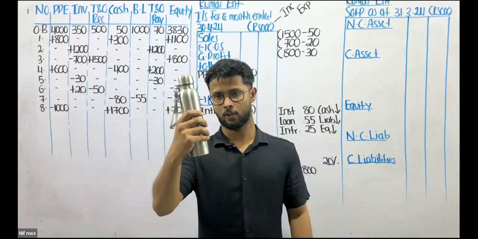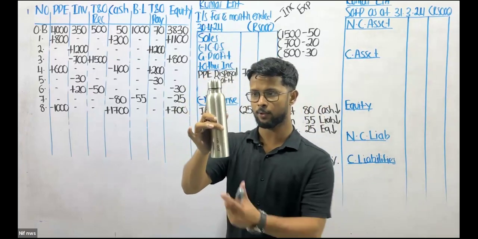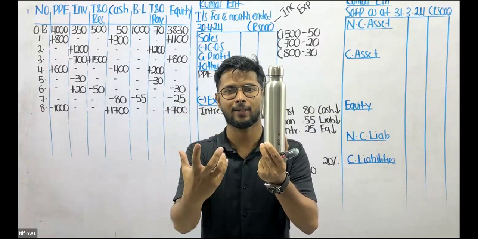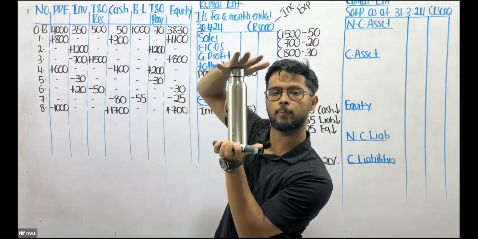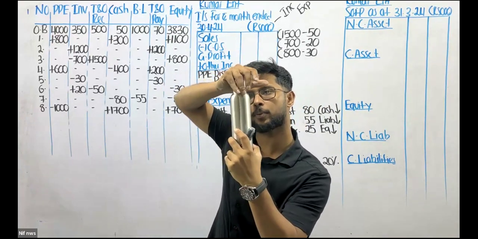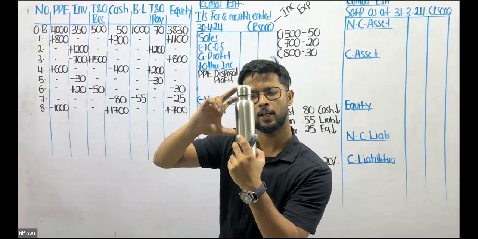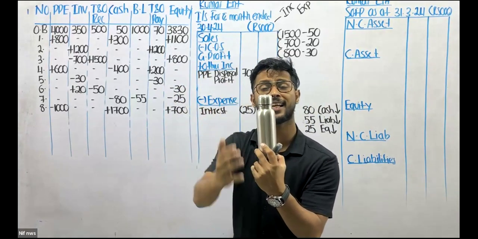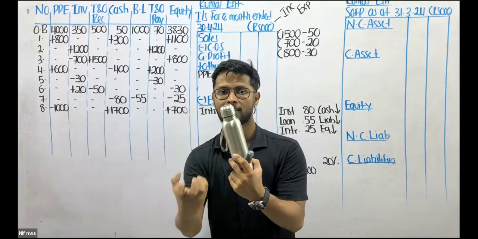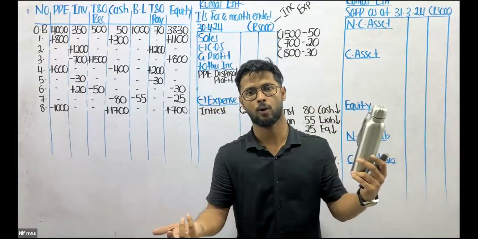If I tell you to drink 50% of the water out of this water bottle, I consider this water bottle to be 100% and drink 50 out of it. So whenever a percentage is calculated, it is calculated for 100. 100 is the base value. Out of 100, you can determine 20, 30, 40, 50, 60, 100, whatever amount you want.